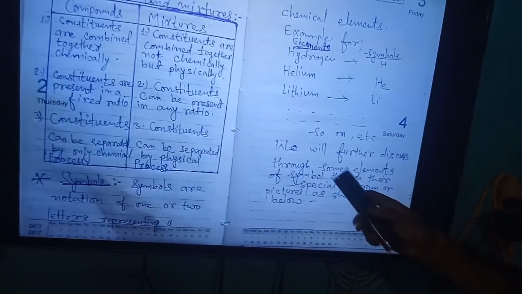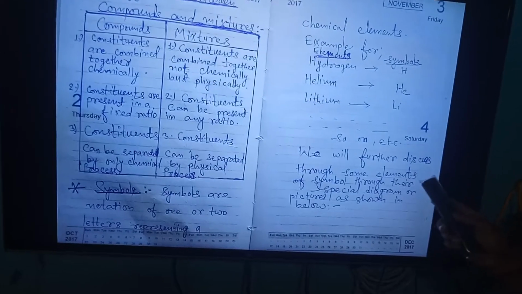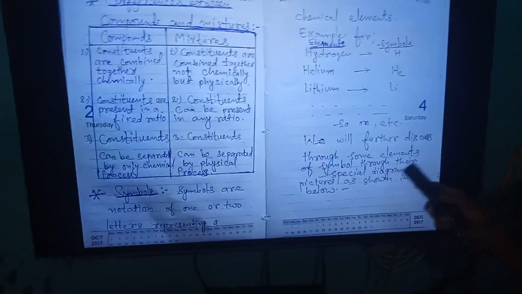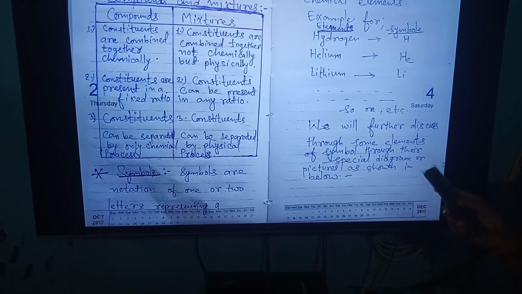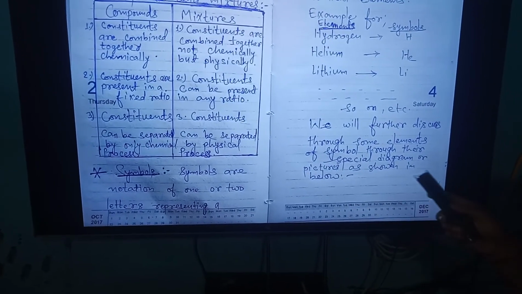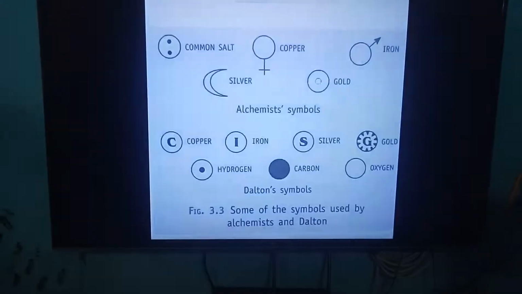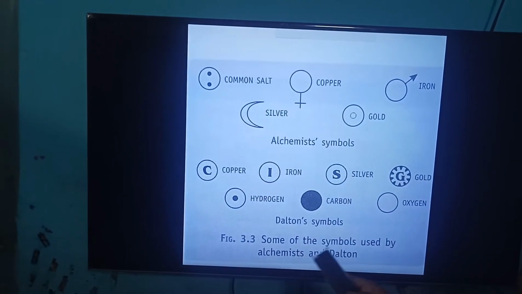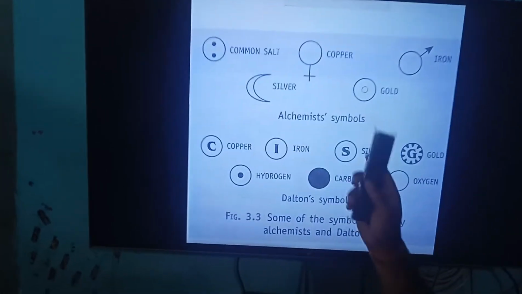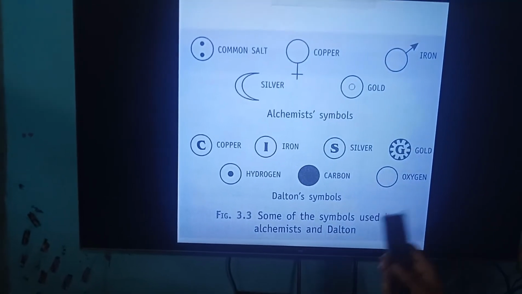We will further discuss some element symbols through special diagrams or pictures as shown below.